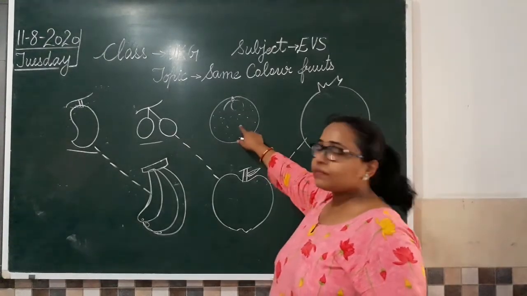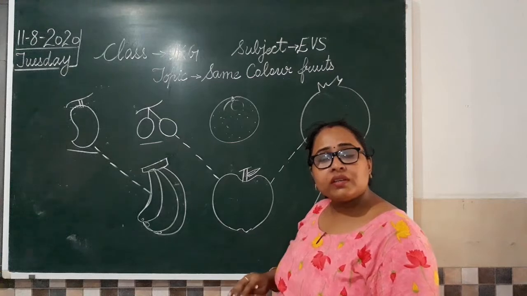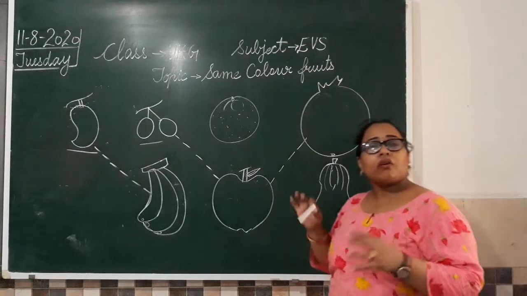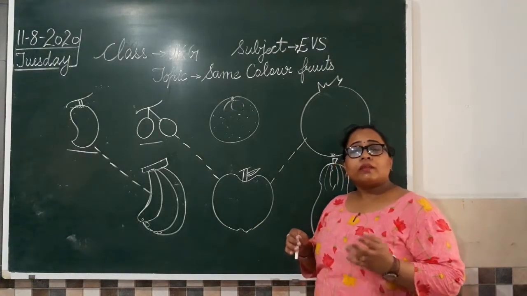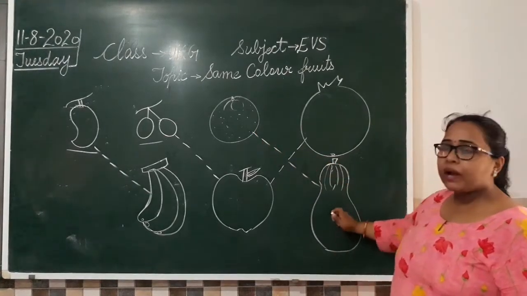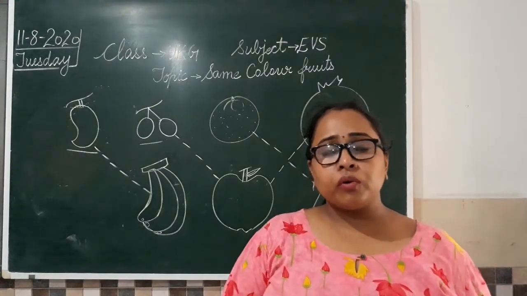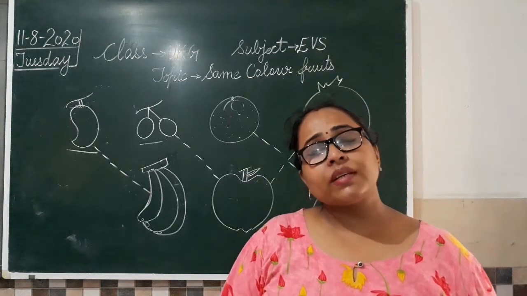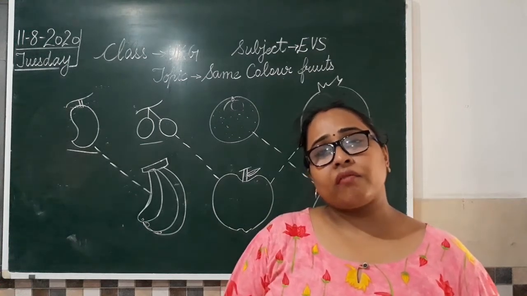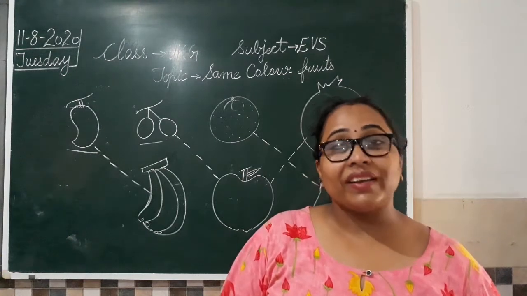Can you tell me what this is? It's an orange. And what is the color of orange? Orange is orange in color. So any fruit which has an orangish color, we have an example, papaya here. Then we have papayas that are orangish in color. You will also find raspberry. These raspberries are also orangish or yellowish in shade. Gooseberries we have. They are also orangish and yellowish in shade, and they are very sour in taste also.